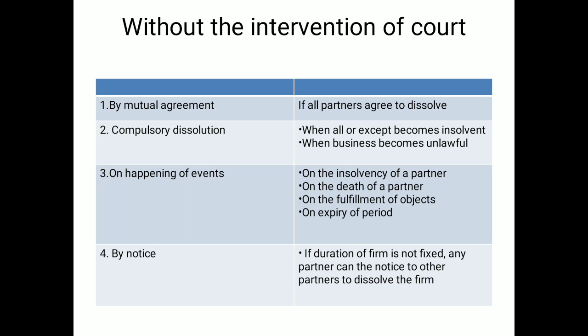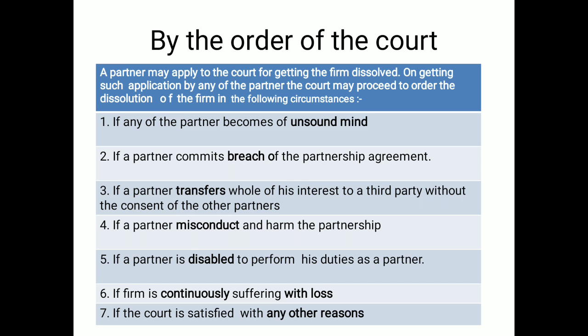And by notice: if the duration of the firm is not fixed, a simple notice can dissolve the partnership firm. It can be given by one partner to the other, and even then it will be dissolved.